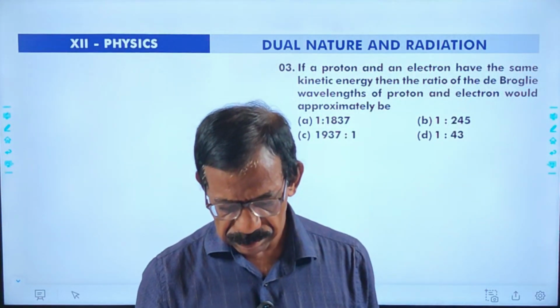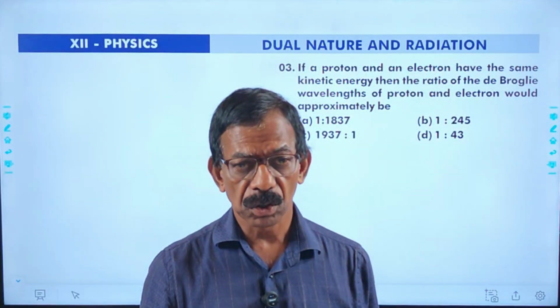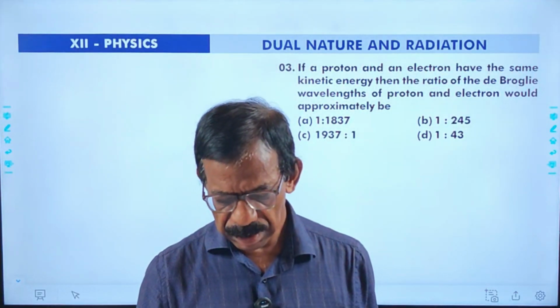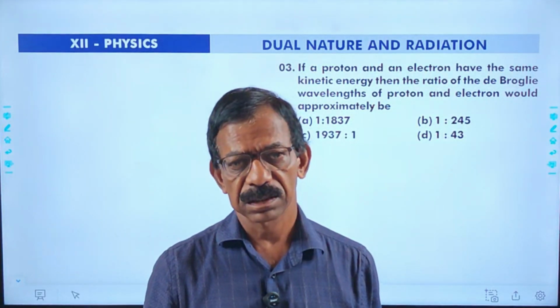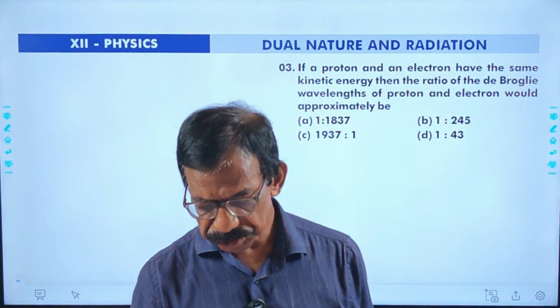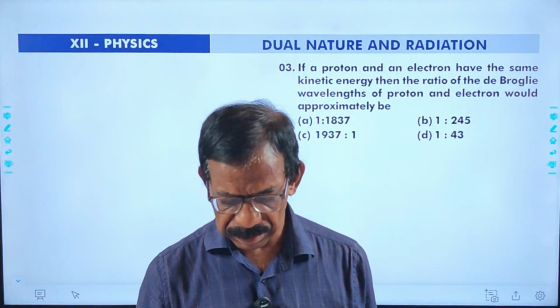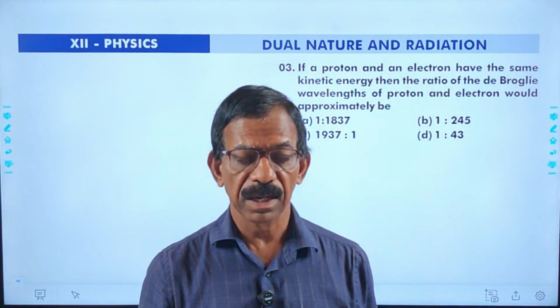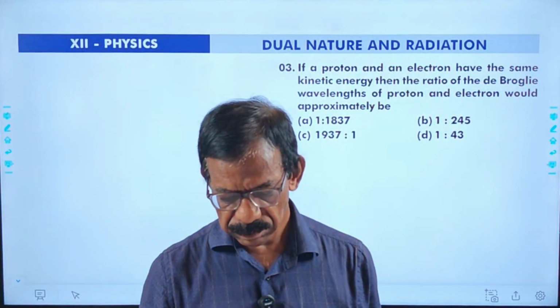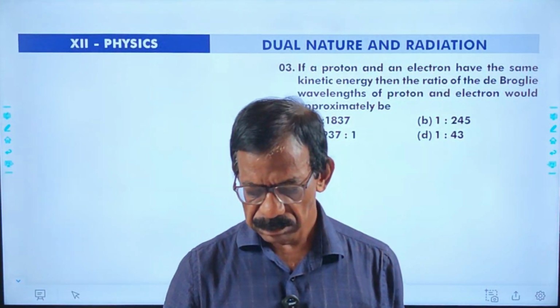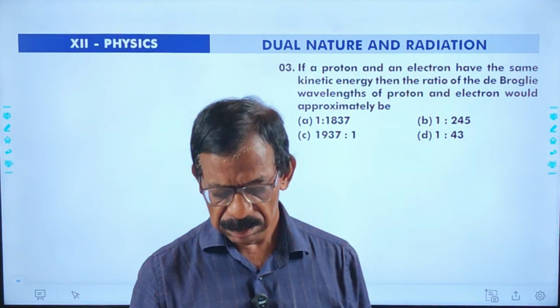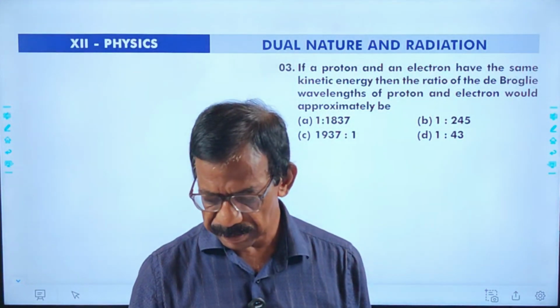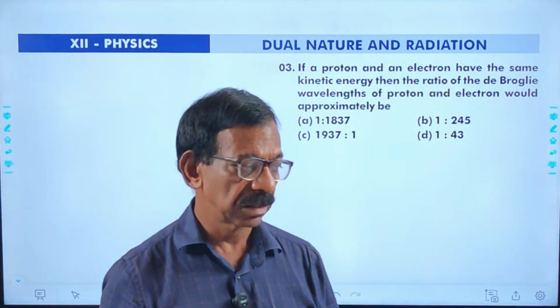Now third question. If a proton and electron have the same kinetic energy, then the ratio of the de Broglie wavelength of proton and electron is approximately.